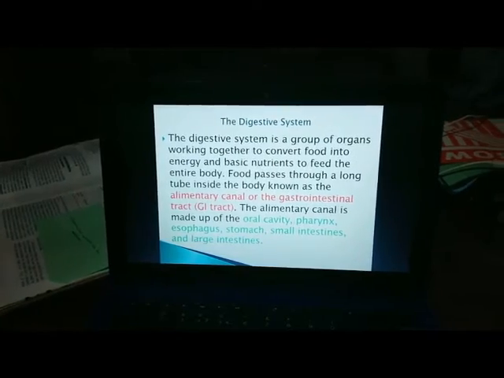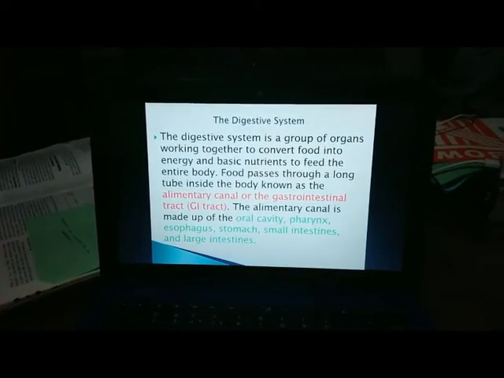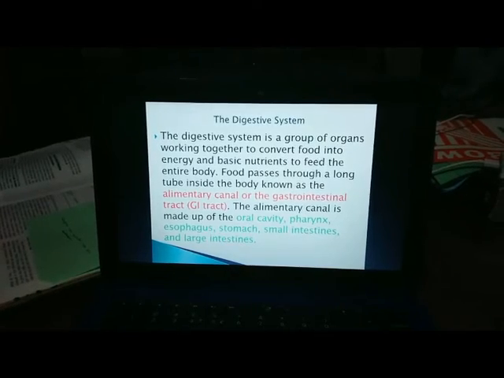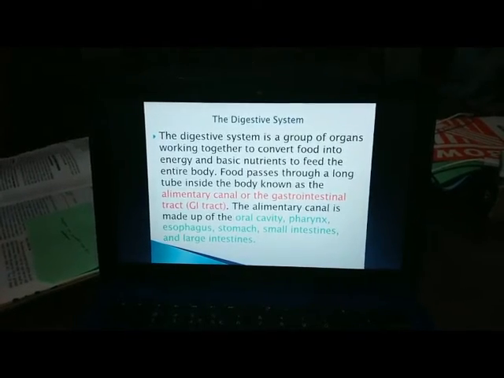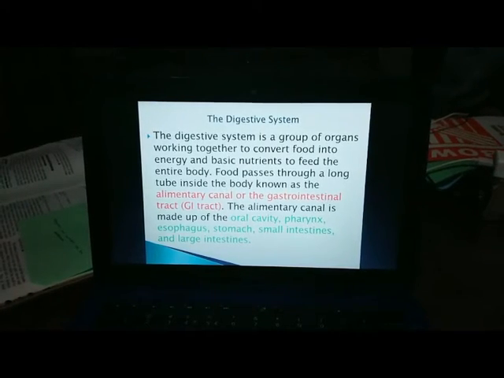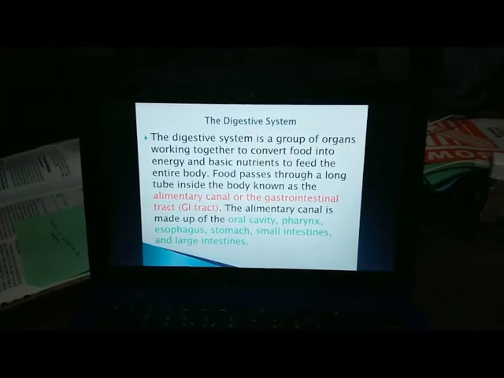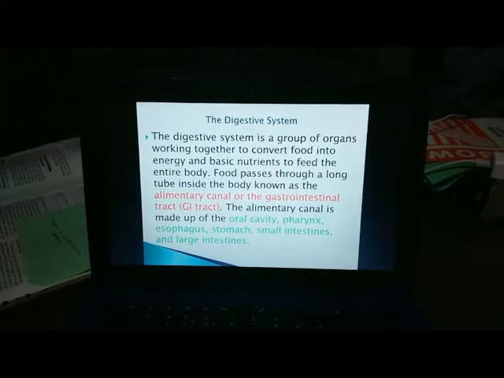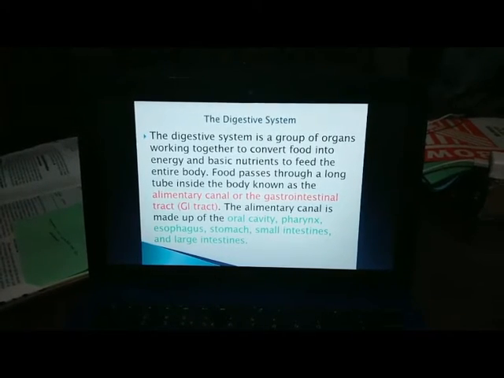What is the digestive system? The digestive system is a group of organs working together to convert food into energy and basic nutrients to feed the entire body. Food passes through a long tube inside the body known as the alimentary canal or the gastrointestinal tract or the GI tract. The alimentary canal is made up of the oral cavity, pharynx, esophagus, stomach, small intestines, and large intestines.